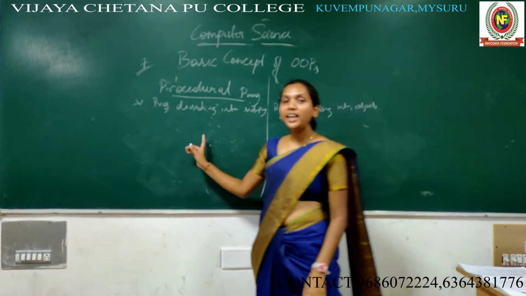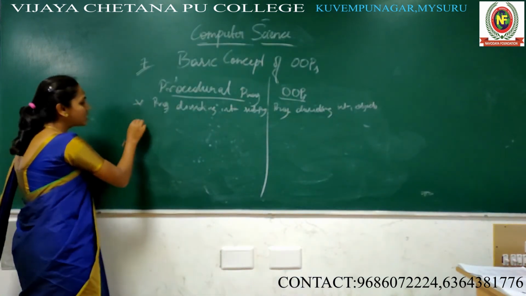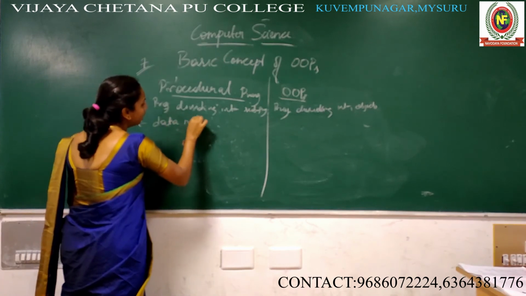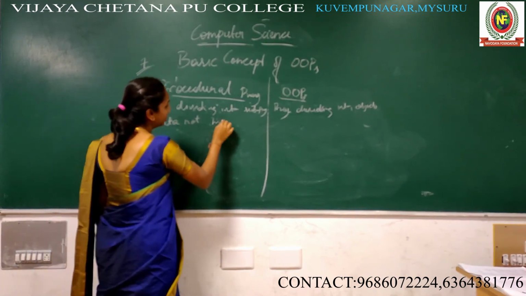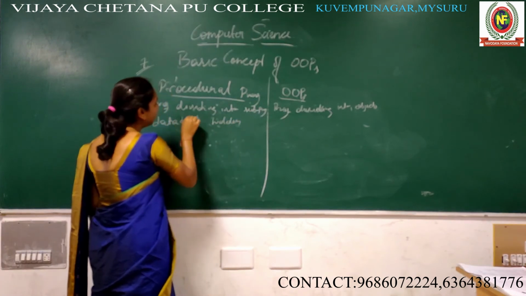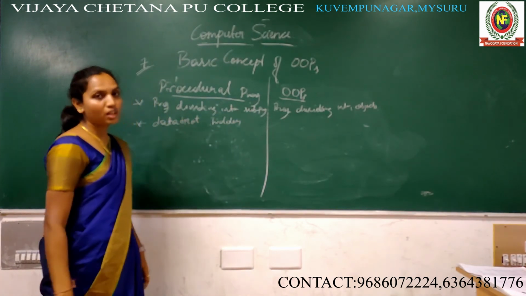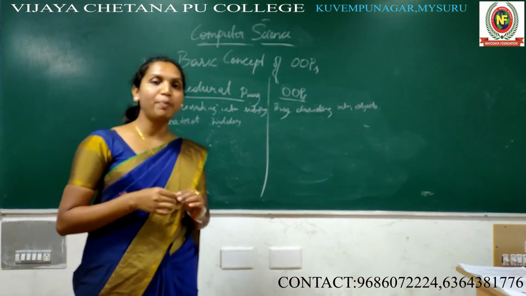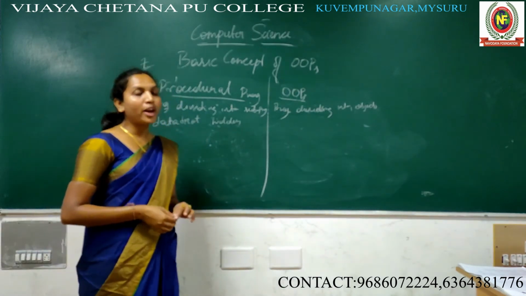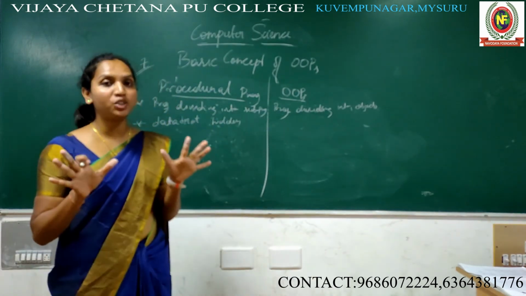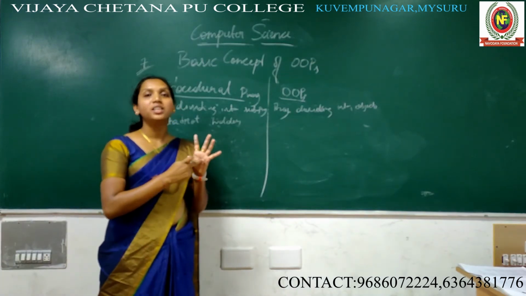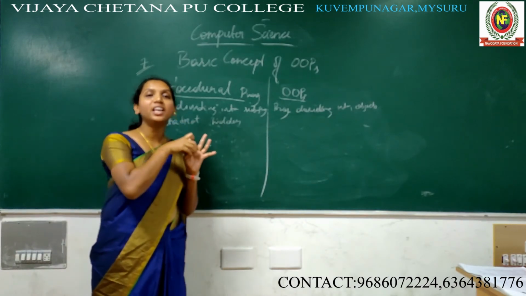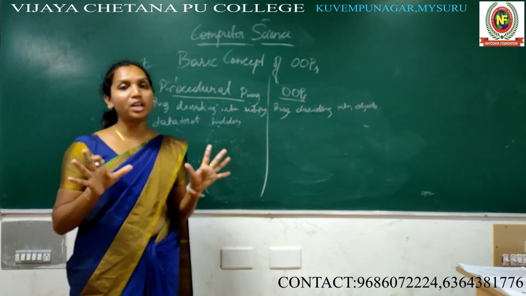And the data in procedural programming is not hidden, which means any data can be accessed by any function. For example, one program contains 10 functions, and I need one data to be in a secure form, but in procedural programming you can't make that data secure, because all the 10 functions can access that data.